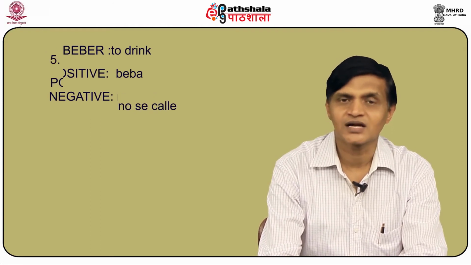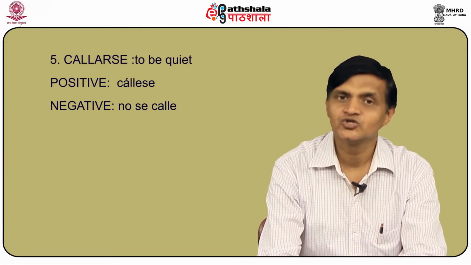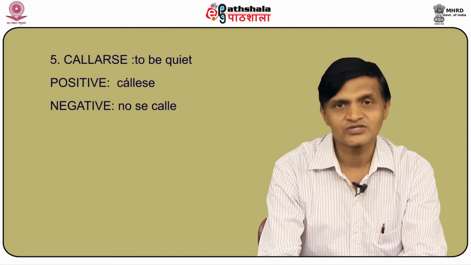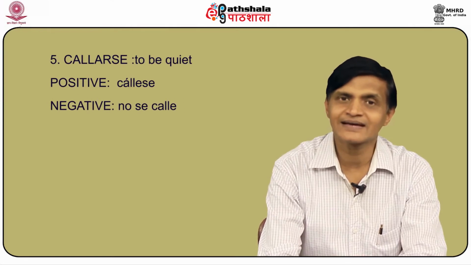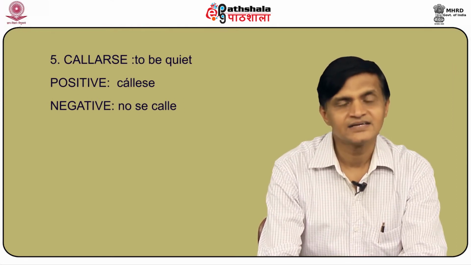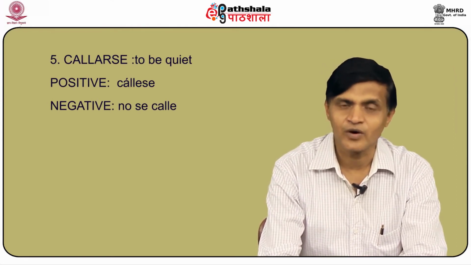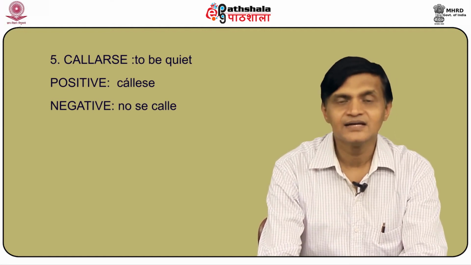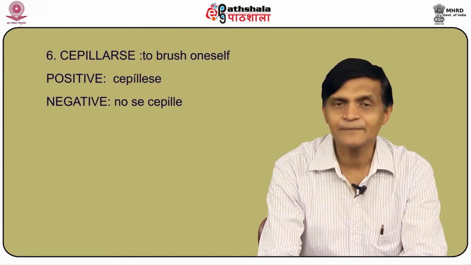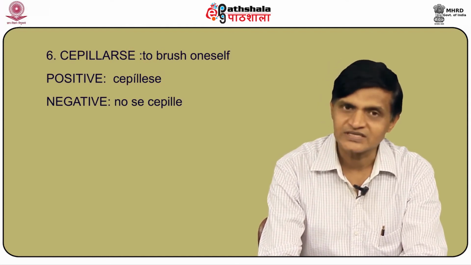Let us talk about another verb like callarse, to be quiet. The positive of usted in callarse would be cállese, and the negative in the usted form of callarse would be no se calle. Let us talk about a verb like cepillarse, to brush oneself.